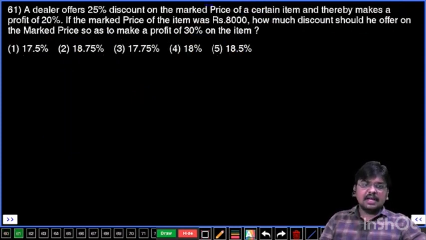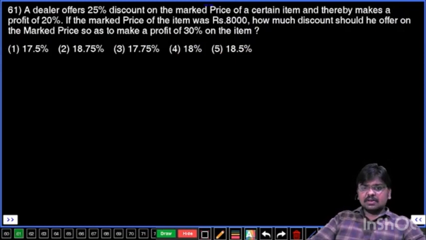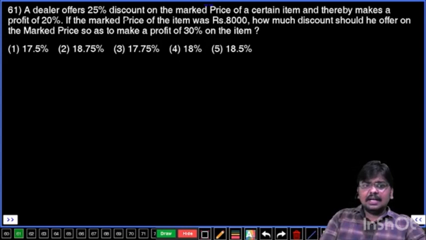Question number 61. A dealer offers a 25% discount on the market price of a certain item and thereby makes a profit of 20%. If the market price of the item was rupees 8,000, how much discount should he offer on the market price so as to make a profit of 30% on the item? Okay. Very easy problem. See here.